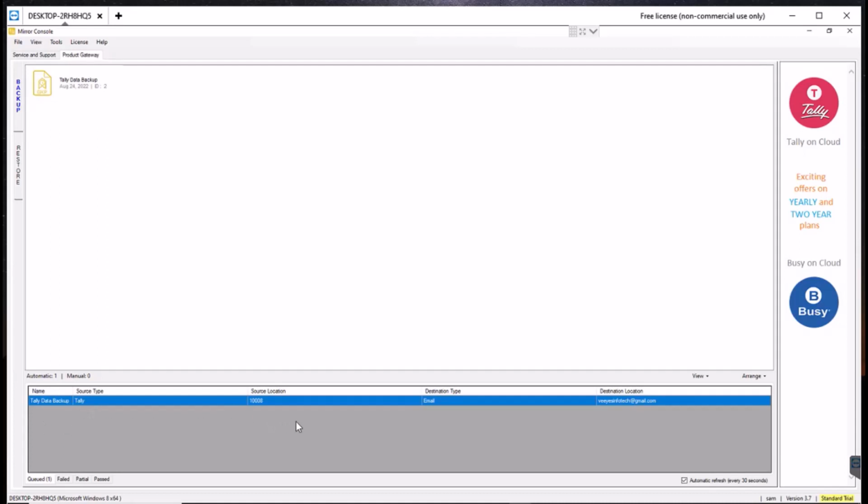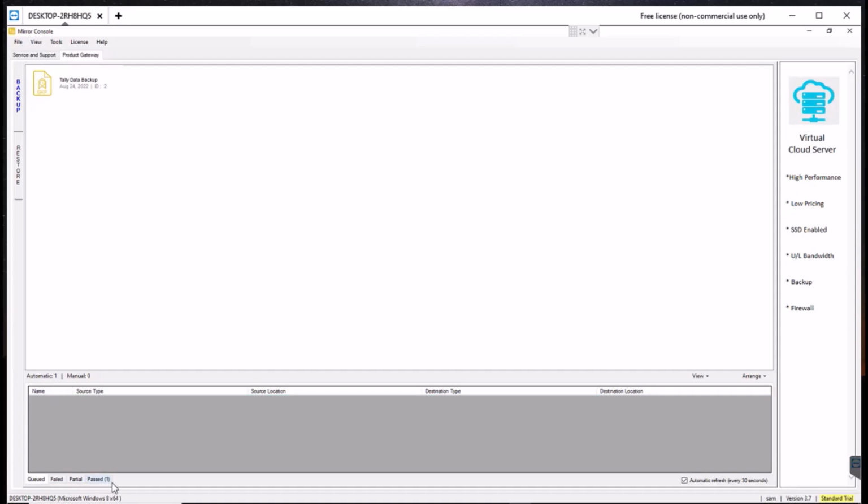Tally data backup, this is my company folder, and destination type is email. You will receive it at the destination location, this mail ID. Once it succeeds, you will get the message under paused. If it is not successful, you will get the message under the failed option. Now click on paused, in brackets you will see the message 1. So now I clicked, which means the backup process was successfully done.